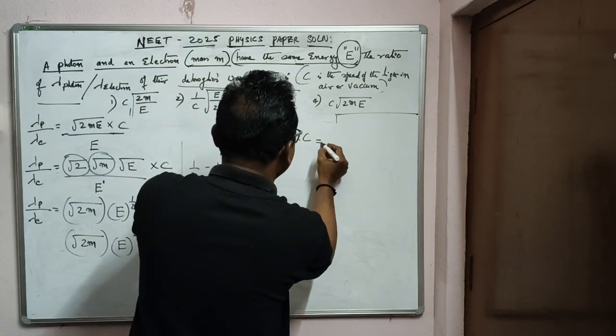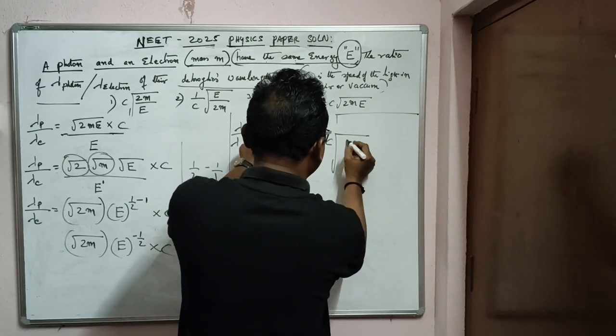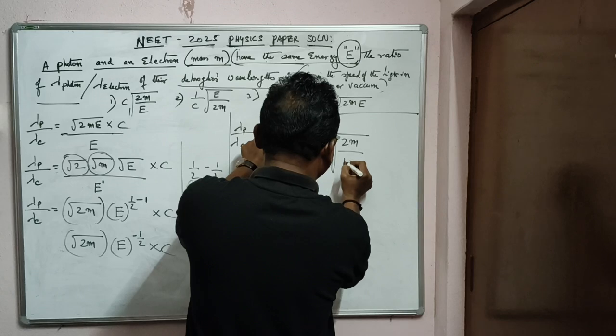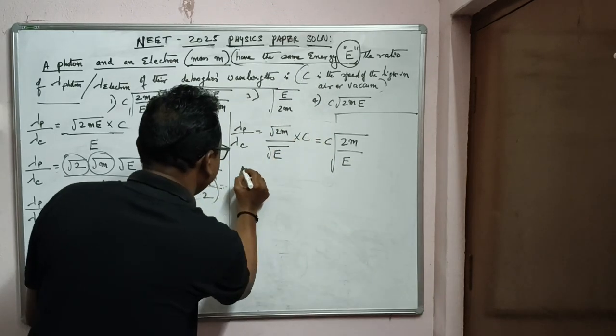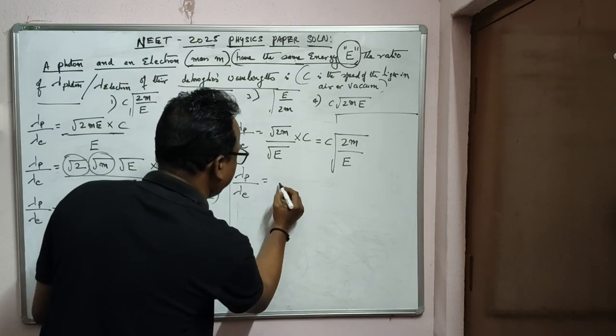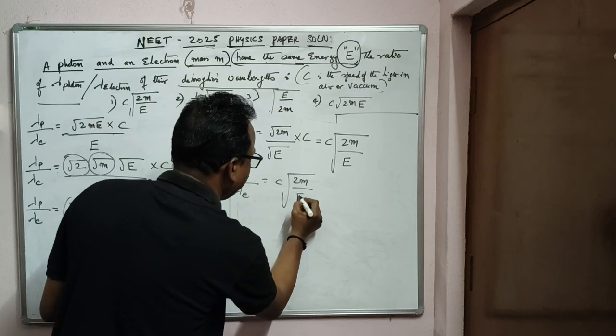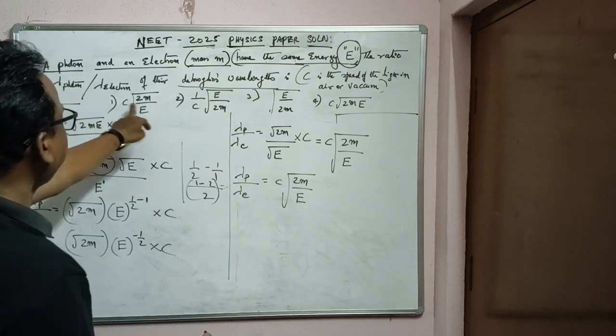Now what is this one finally? c root over, you can put under root, 2m by E. So finally, ratio of the de Broglie wavelengths lambda proton to electron is equal to c into root over 2m by E. So what is the answer? You can check it.